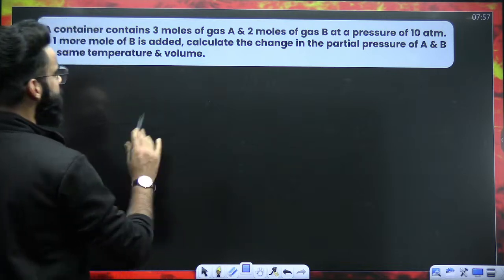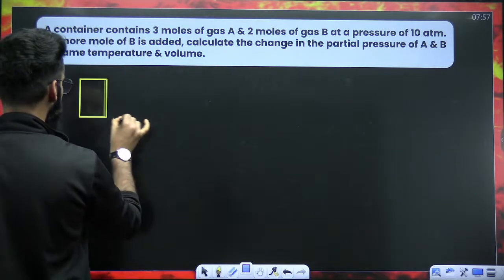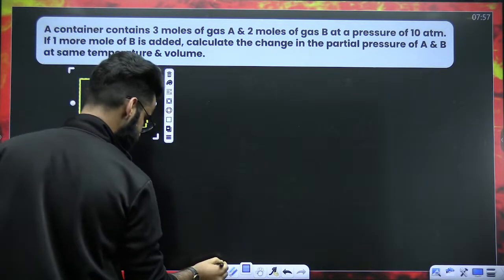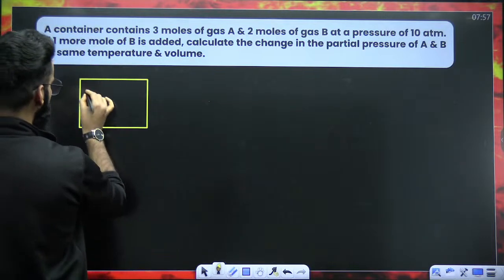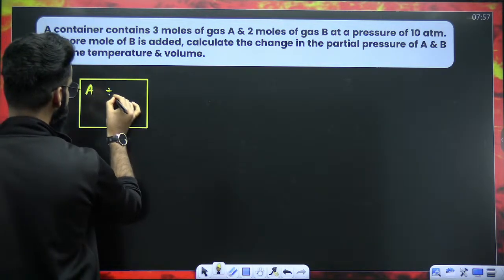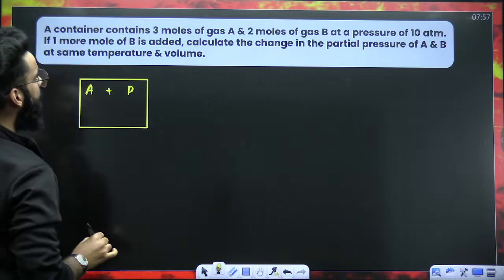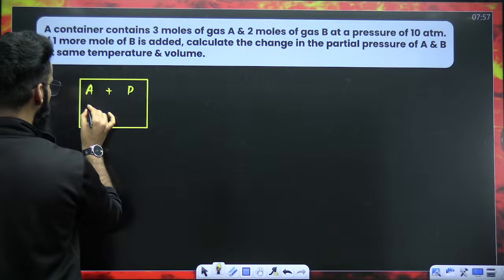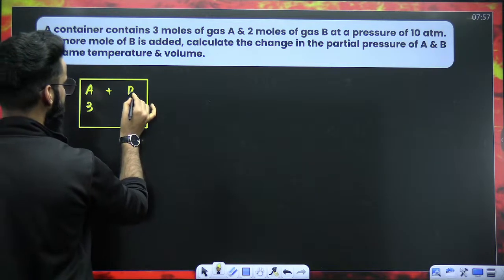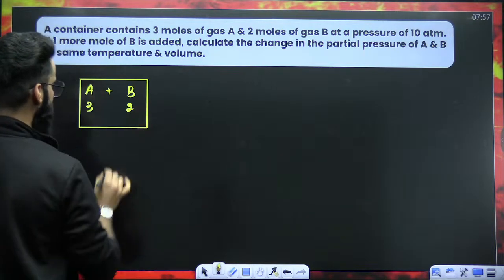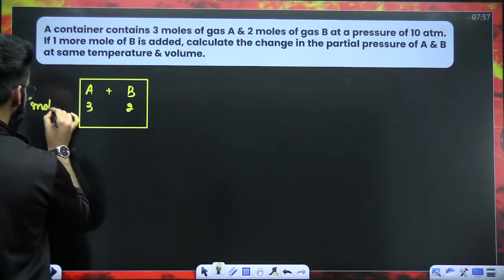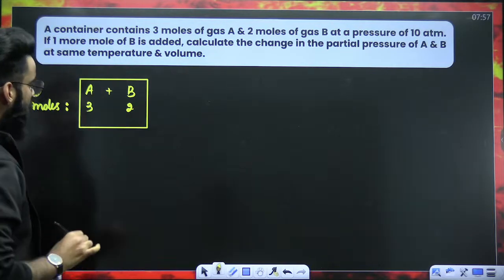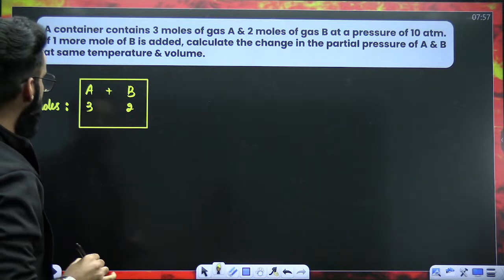The question is, you have got a container. Let's say this is the container. This container contains two gases, gas A and gas B. How many moles of gas A are there in the container? There are 3 moles of gas A in the container. And how many moles of gas B are there? There are 2 moles of gas B. Correct? 3 moles of gas A and 2 moles of gas B in the container.